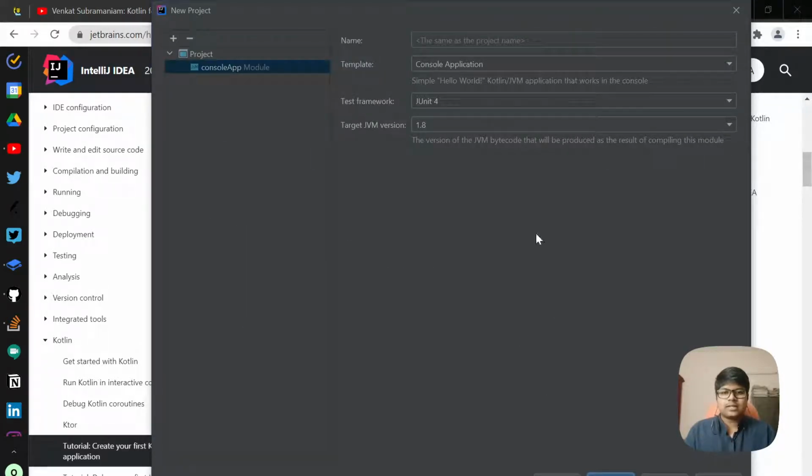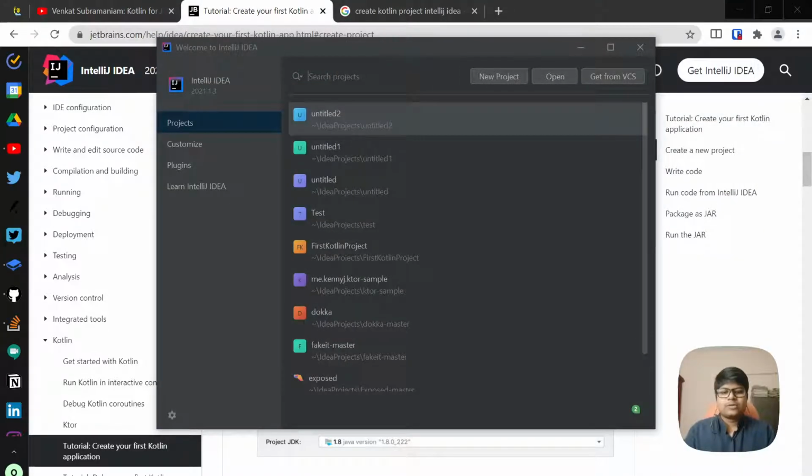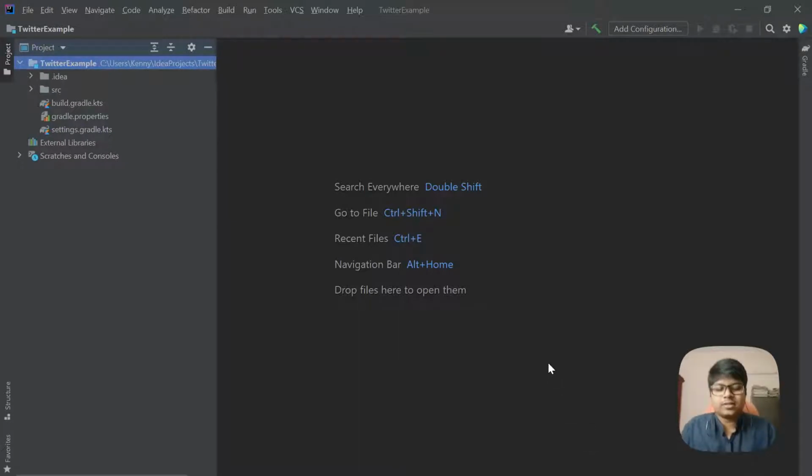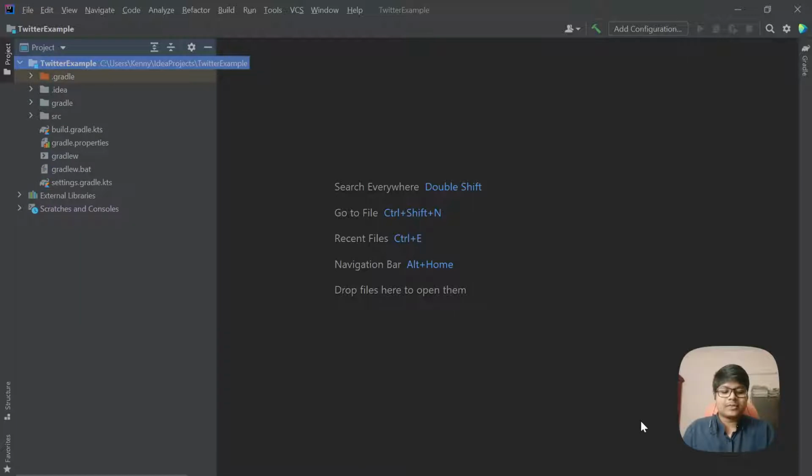So next, I don't think there's anything to choose here, so I'll finish. Depending on your internet speed and your computer's speed, I think this could take some time. So Gradle is doing the build, and thankfully it is working right now. Okay, great. It worked.